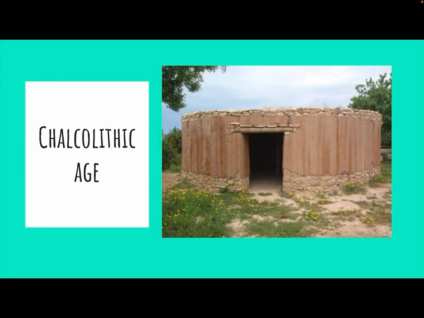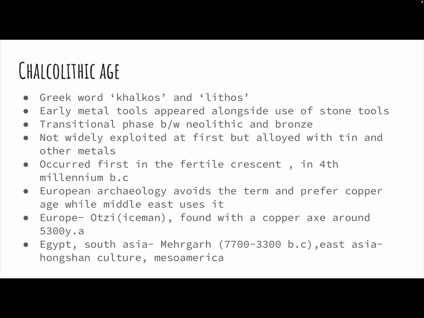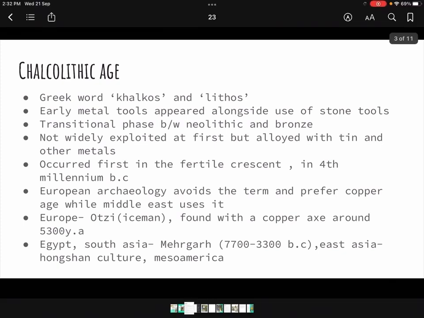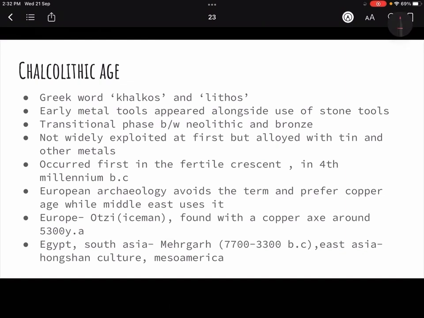So let's get started. Now, the Chalcolithic age. This word Chalcolithic comes from the Greek words chalkos and lithos. Chalkos means copper and lithos means stone. So as you can understand, it was the copper stone age. That means with the use of metal, stone things were also used along with it.